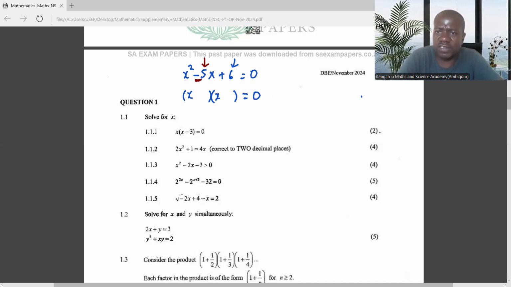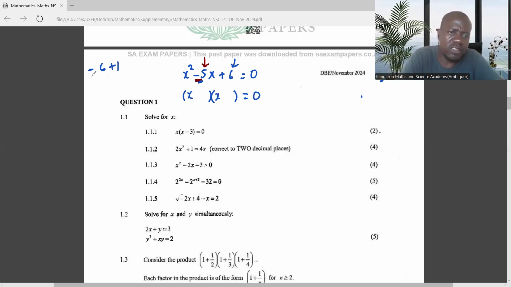Obvious factors of 6 are 6 and 1, and 3 and 2. But we need to be careful. Yes, 6 and 1 can give us 5, but if we use 6 and 1, to have -5, it means 6 should be negative and 1 should be positive. So now -6 plus 1 is -5.